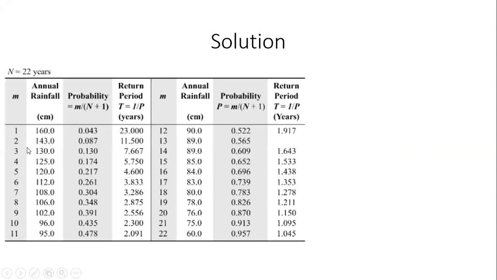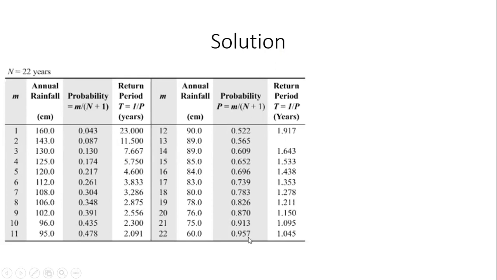Here, what I've done is I've arranged all of these rainfall events in descending order. The largest is 160, which has a rank of 1. The next highest is 143, rank of 2, and so on to 60, which has a rank of 22. Then I'm computing the probabilities, m divided by n plus 1. Small m is 1 for 160, so it gets 1 divided by n, which is 22, plus 1, 23. 1 by 23 is .043, 2 by 23 is .087, and so on. At the last, the 22nd entry has a probability of 95.7.